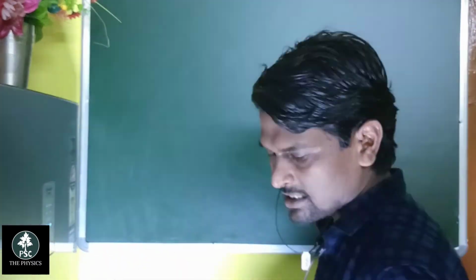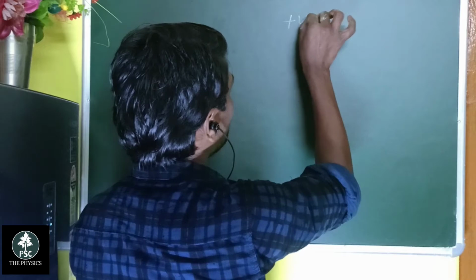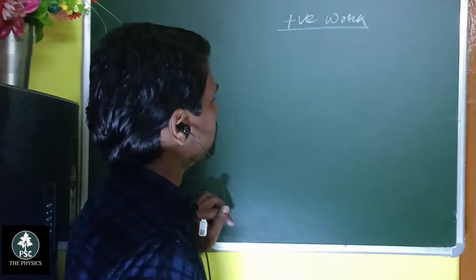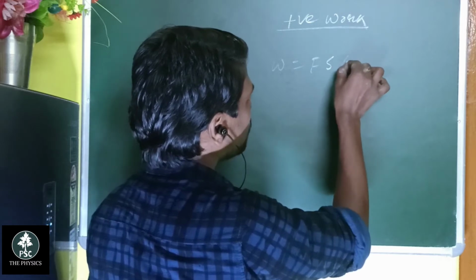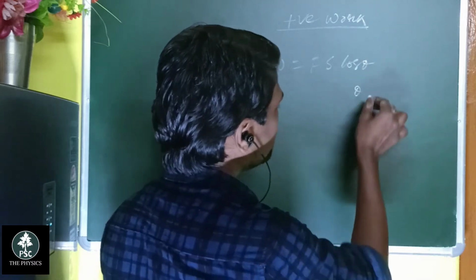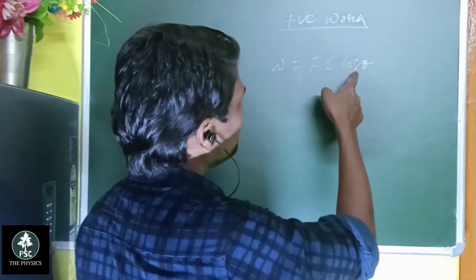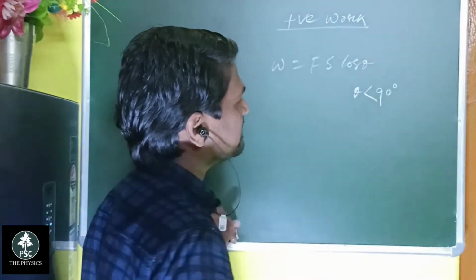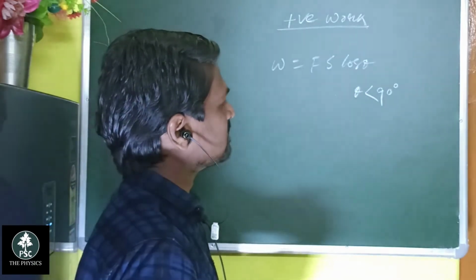Let's discuss positive work, students. What is positive work? Work done equals F s cos theta. Positive work is when theta is greater than 0 and less than 90 degrees.